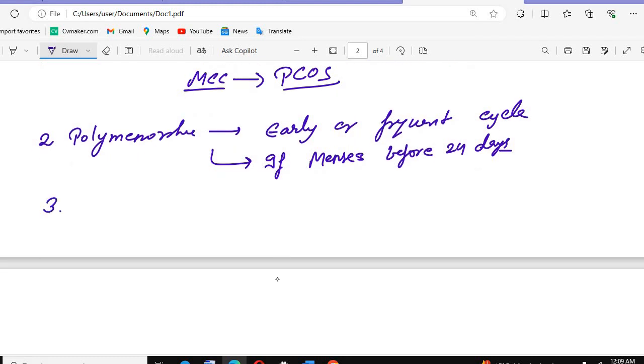Then the third one is menorrhagia. These are all the old terms, these are the new terms. Menorrhagia means there can be heavy menstrual bleeding.